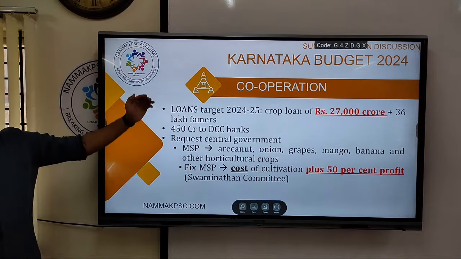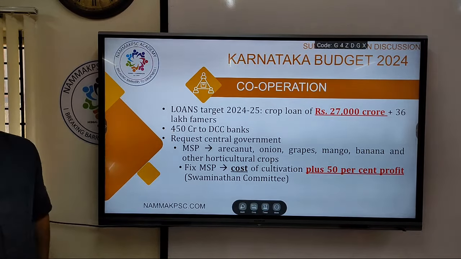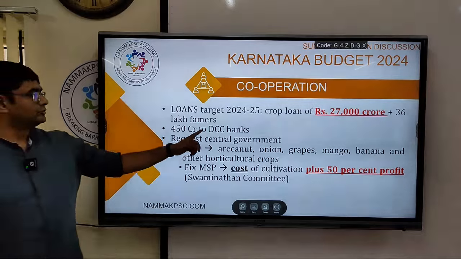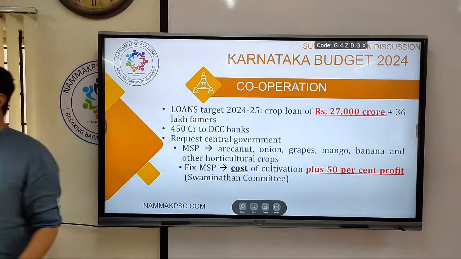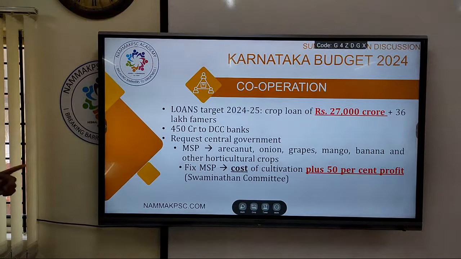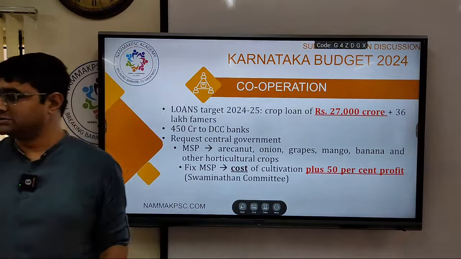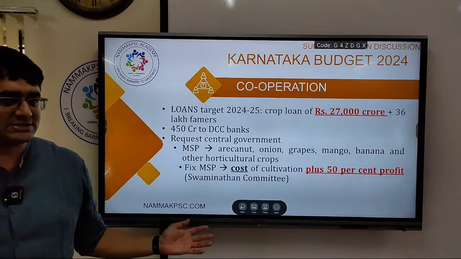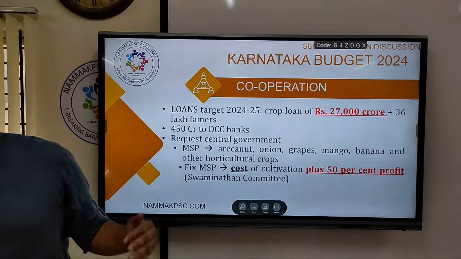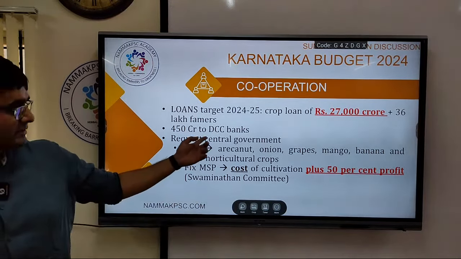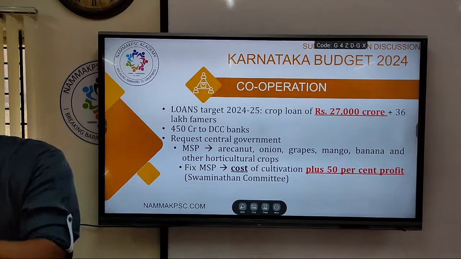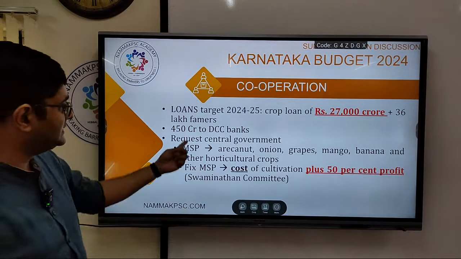Also, in the budget, 450 crore will be given to the district central cooperative banks. The reason for this money is that previously these banks gave loans at subsidized prices to the farmers. Also, loan waivers have been done, and the loan has to be repaid by somebody, so the government pays back.